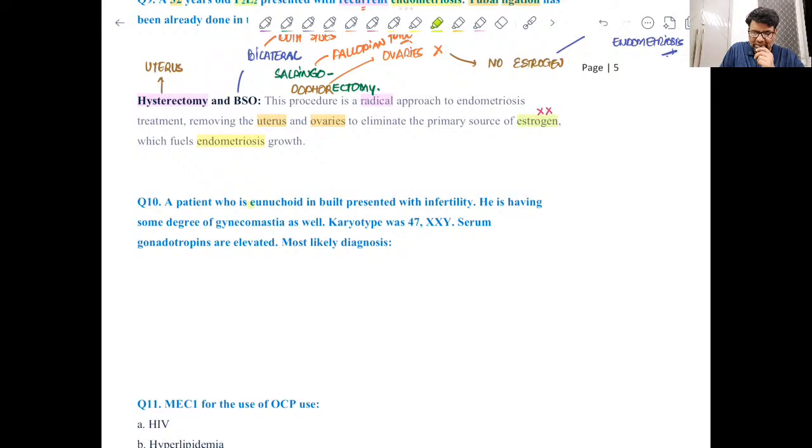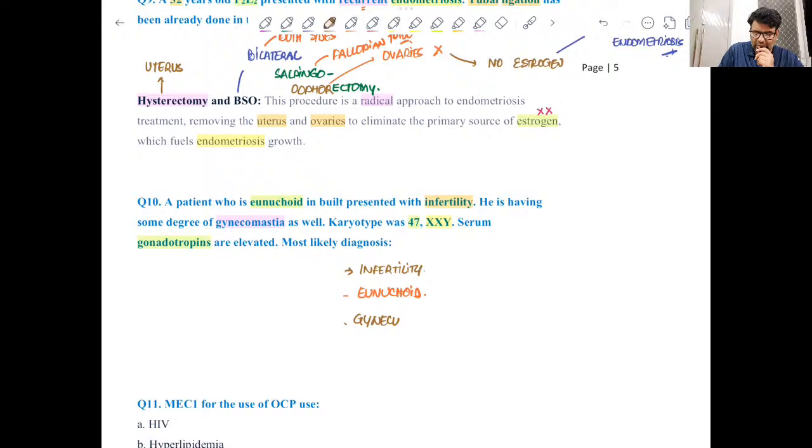A gynecoid patient is having infertility, right, and some degree of gynecomastia, and the karyotype is 47XXY, and gonadotropin levels are also high. So here the case is having infertility, that is inability to conceive. Then there is gynecoid build, but most importantly there is gynecomastia.